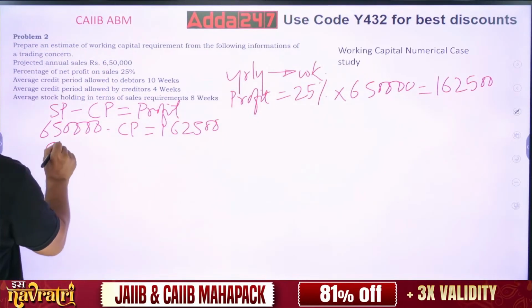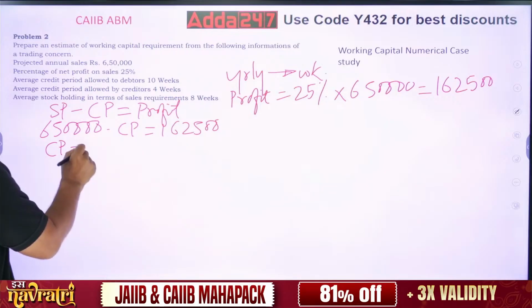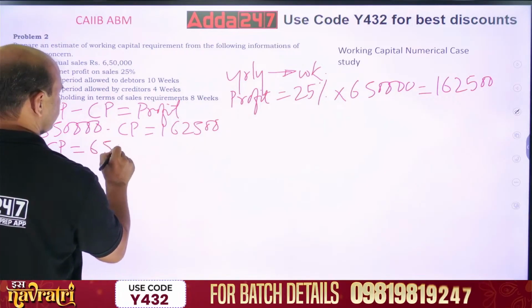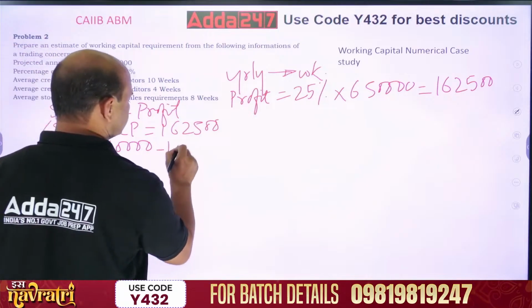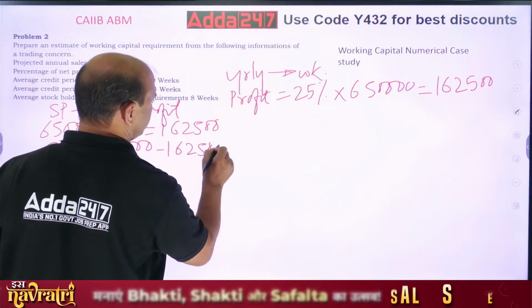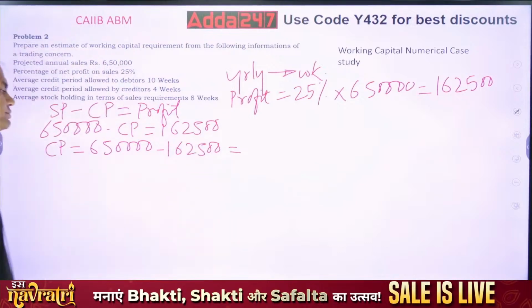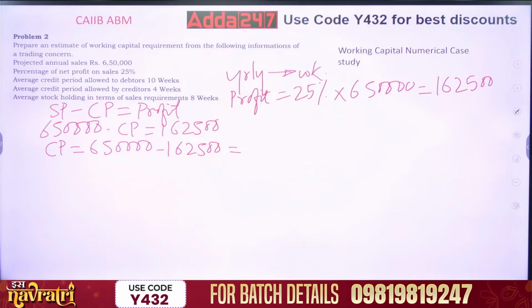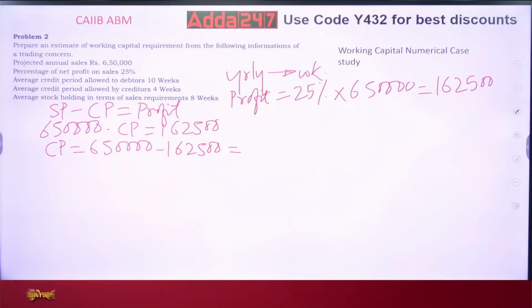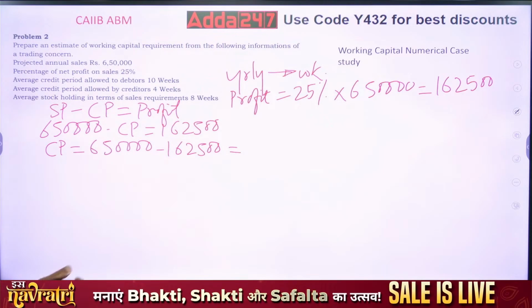So cost price equals 650 minus 1,62,500. So get the answer. It is 487,500. So my cost price is 4,87,500.